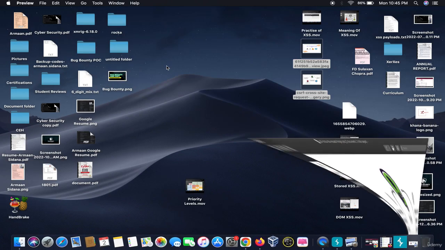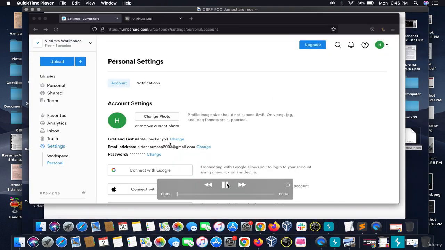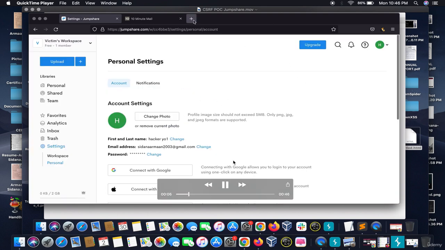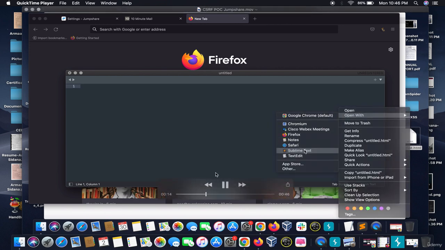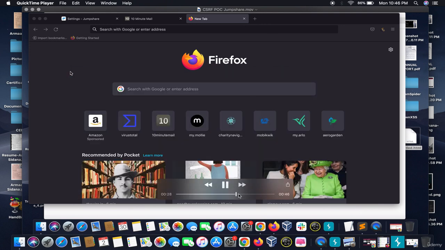Let me show you a live POC of how it's exactly done. So this is a website. You can see my name. The first name is Hacker and the last name is Yovan. I have already crafted a request here. Let me open it and see. You can see the request of the update account info, and I want the first name to be "you are hacked". In the same manner, you can change profile settings such as email and mobile number. This is an HTML page.